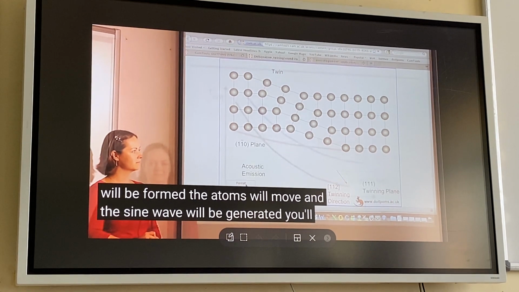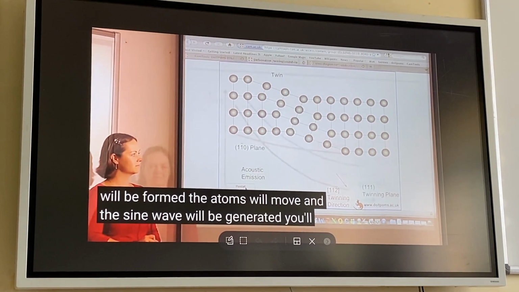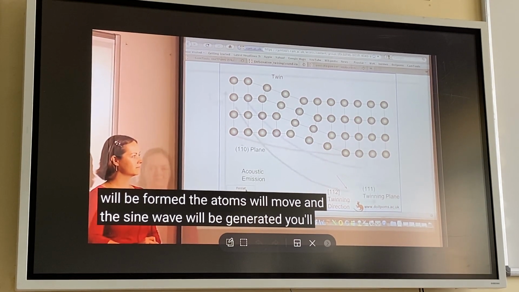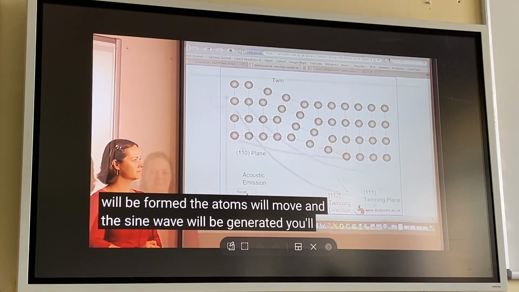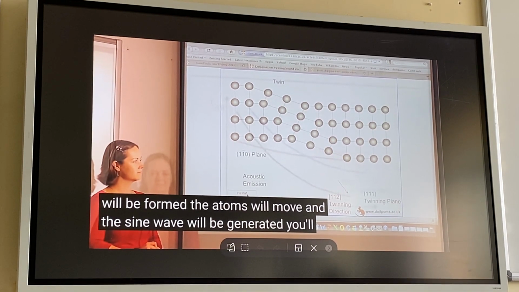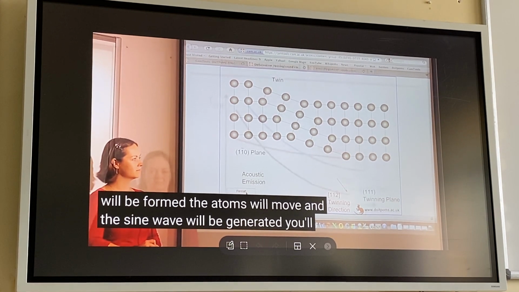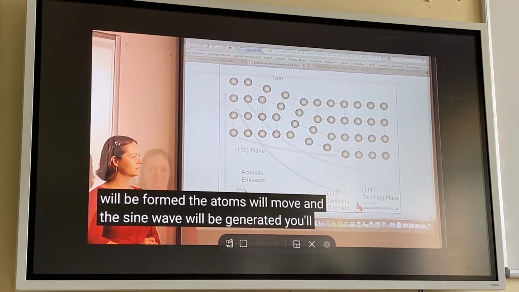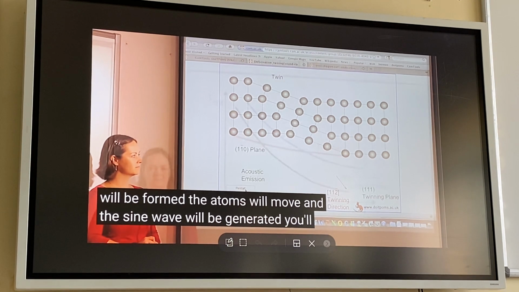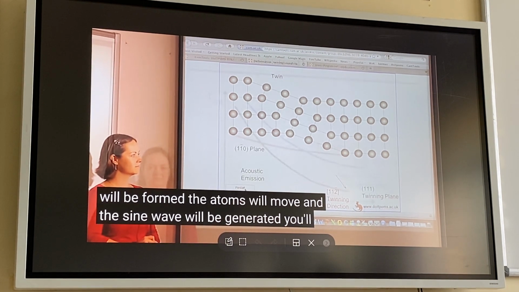You can see what is happening in the twinning. In the twinning, there is no notion of dislocations. Dislocations do not move during the twinning. Dislocation only moves during the slip. The slip is one mechanism of plastic deformation where dislocations move. Extra half plane of atoms moves, right? And it forms steps, right? But in case of twinning, there is no movement of dislocations.